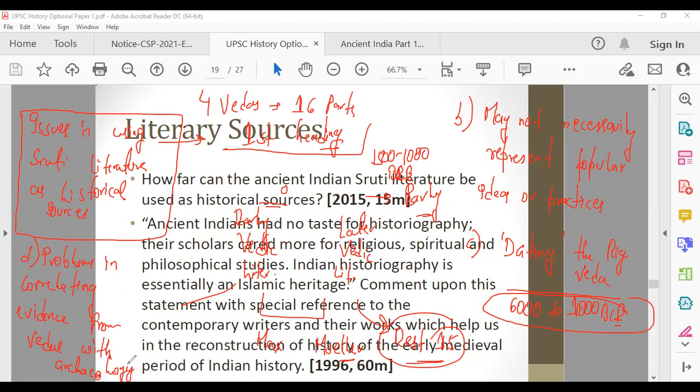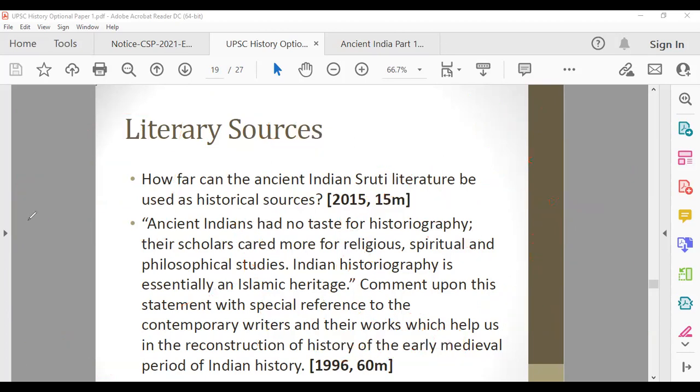So these are some issues. Now, what can be the other heading? What are the other things which you will talk about? The other heading here will be extent up to which. Don't just focus on one part, you have to know the dimensions, man. If you don't know the dimensions, the issues, you will not get good marks. So for the second part, the heading can be: extent up to which Shruti literature can be used as historical sources. You can use this heading.